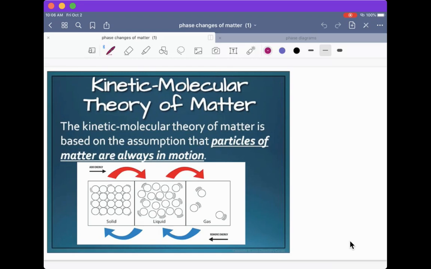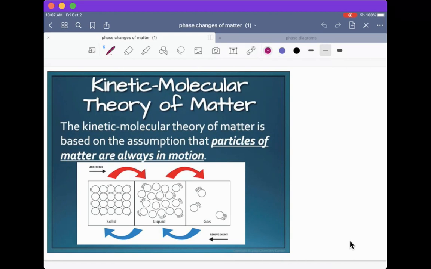So, we're going to talk about today phases of matter. And when we think about the phases of matter, we are going to think about movement of the molecules. So, we have a theory. It is called the kinetic molecular theory of matter. And when you hear that vocabulary word kinetic, I always want you to think of movement. So, kinetics means the force of movement or the movement of something.